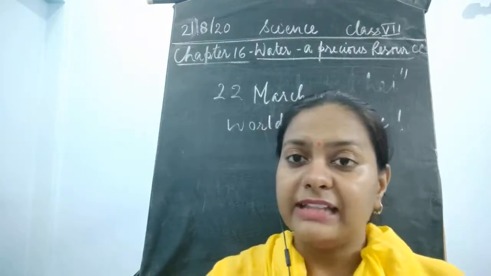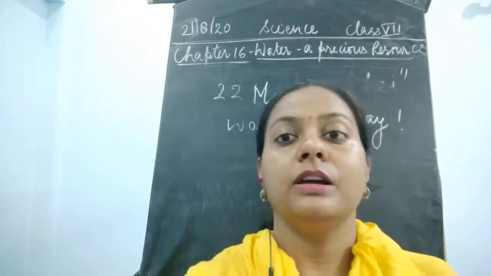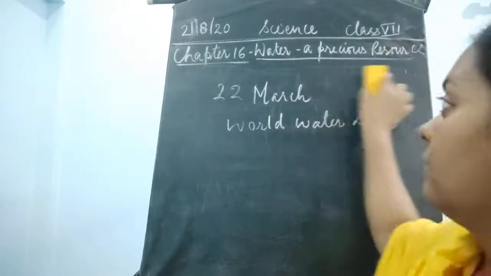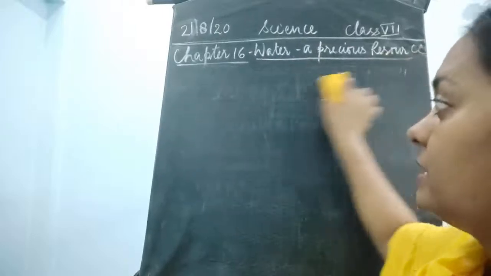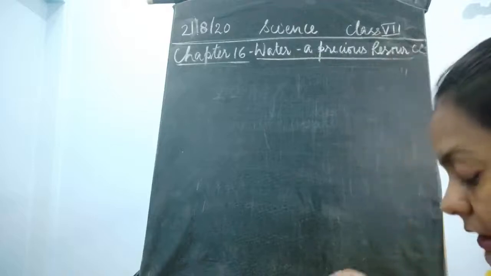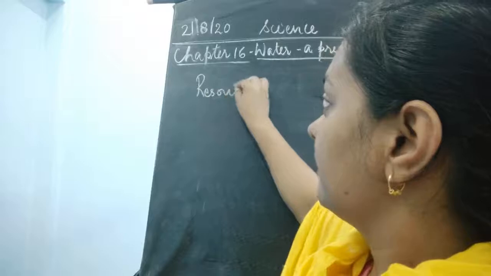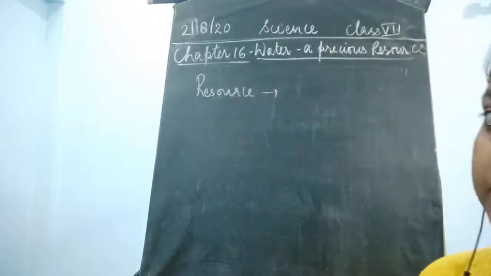Now, children, why is water said to be a resource? Why has the word resource been used here with the word water? That is the most important point, which is written here in the form of the heading, discussing why this is said to be a resource.